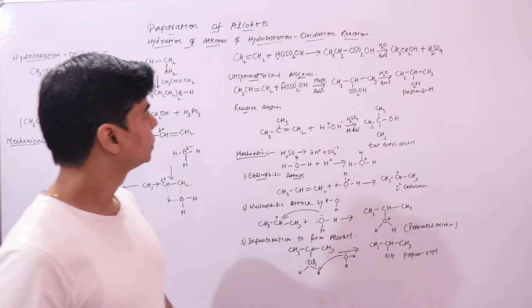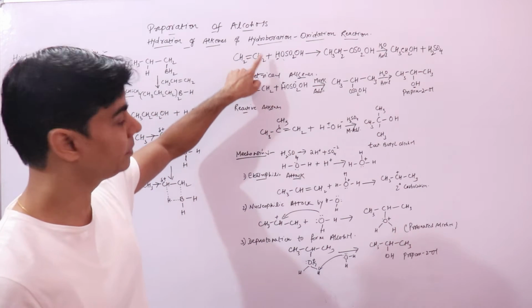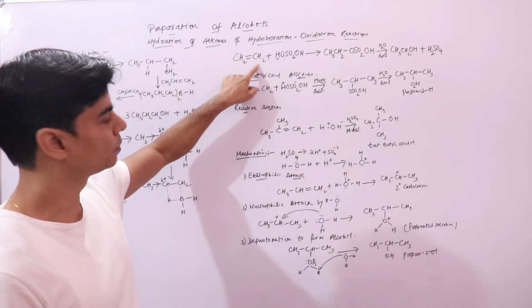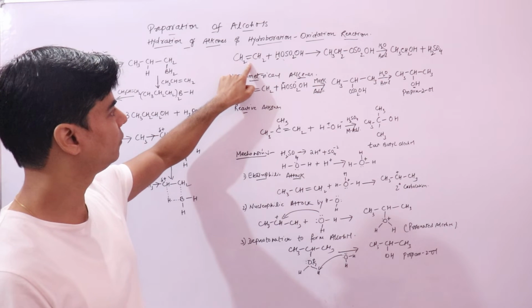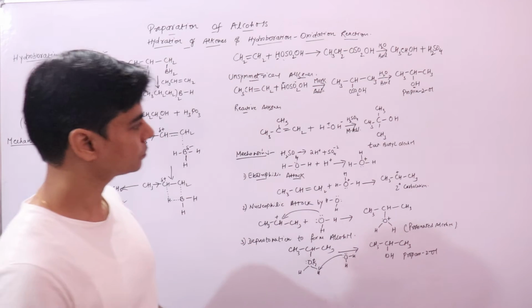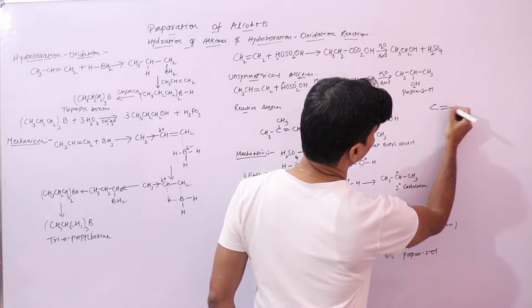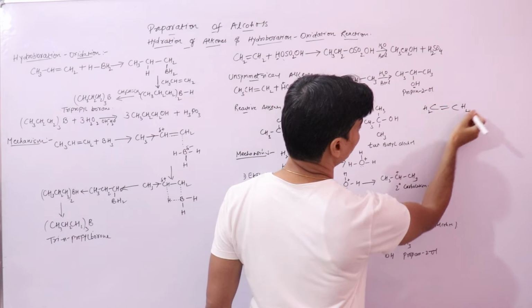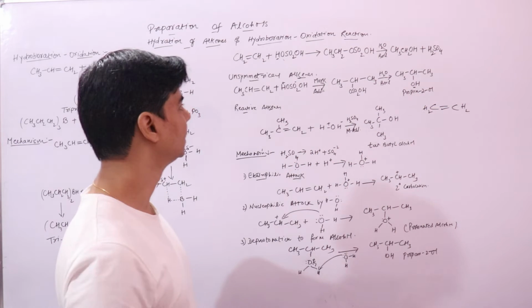Right? So in the first, where we have this symmetrical alkene. A symmetrical alkene is where you have the same types of groups attached across the double bond. If you look at this alkene, this is your double bond, right? And across the double bond you have the same two hydrogen atoms. So this is your symmetrical alkene, right?